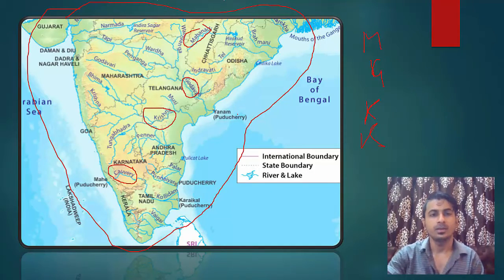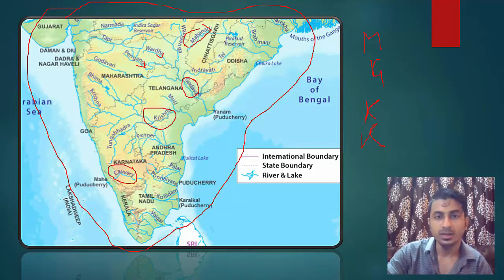So if you see the Godavari, this is the Godavari. So Penganga and Wardha are the tributaries of the Godavari, and these two are parallel. Okay. Similarly, the Mahanadi, if you see, this Tel river is joining the Mahanadi at a 90-degree angle.